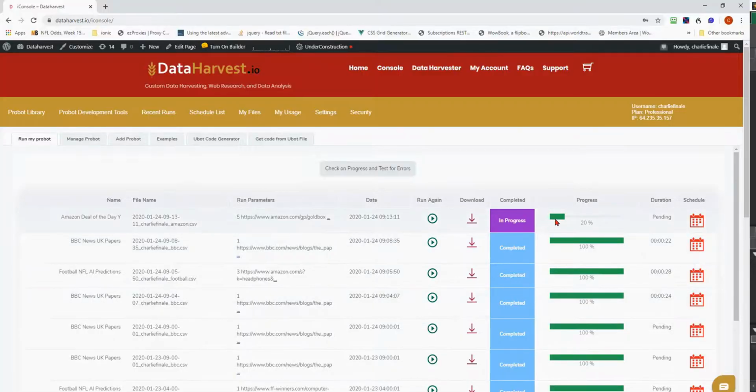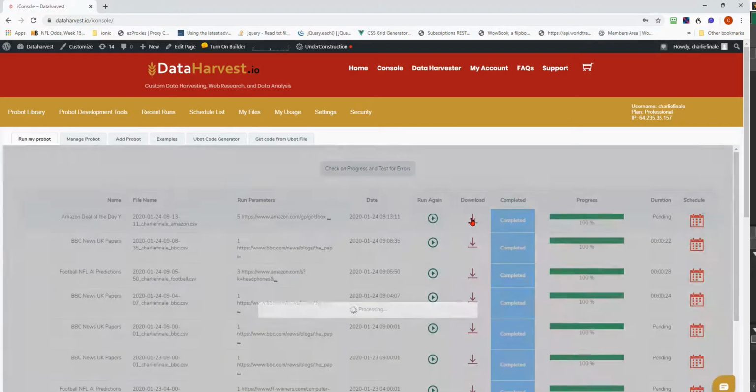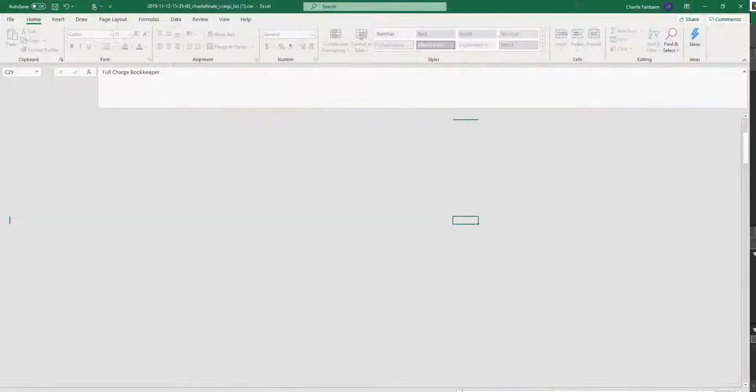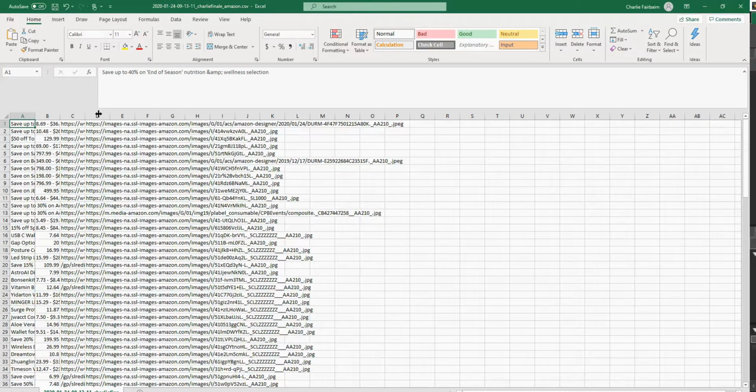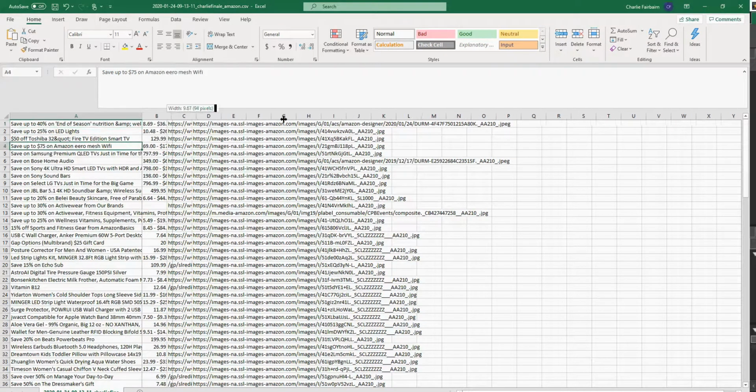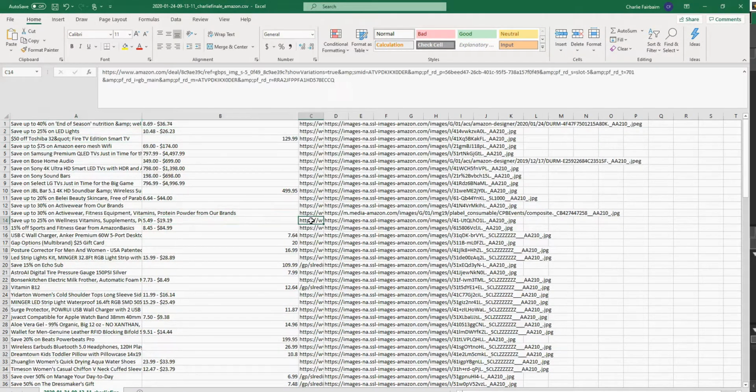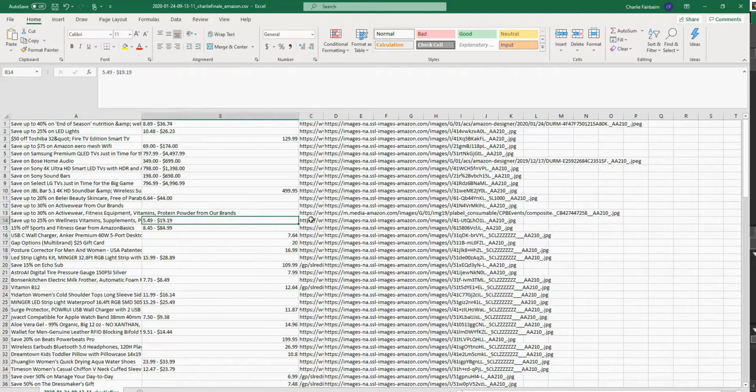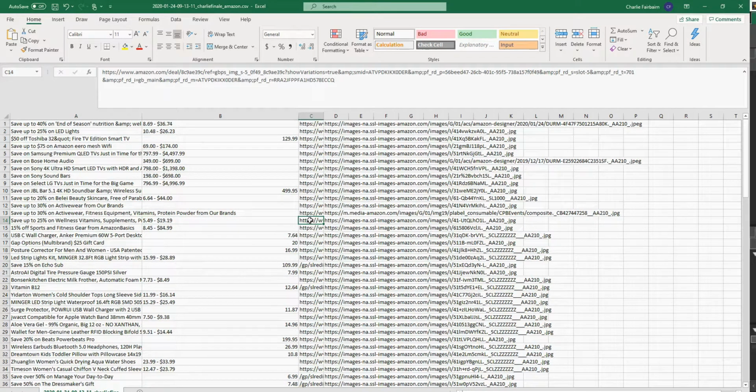As you can see, we've got the progress button, we've got a bit of JavaScript going on. It tells you the progress of it, and lo and behold, you just need to click that download button, and the deals of the day are compiled into a spreadsheet, and each of those spreadsheets has the price, the product, and it has the link of where that particular product can be found and can be bought.